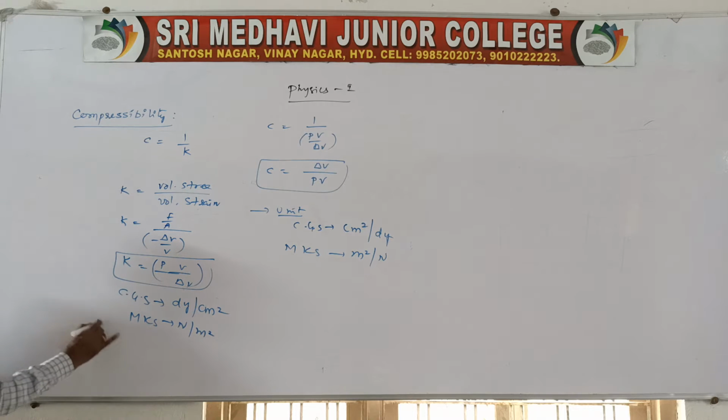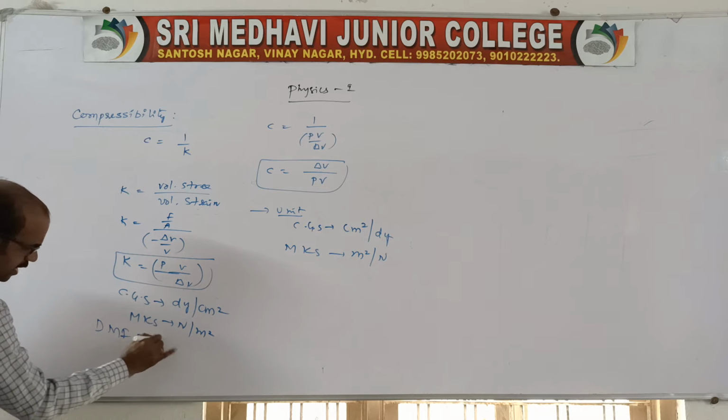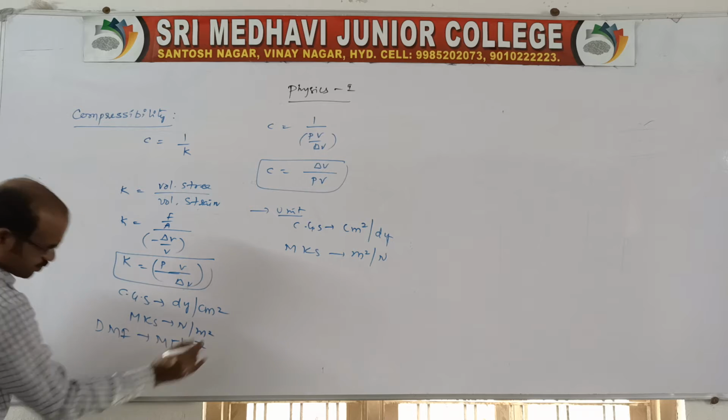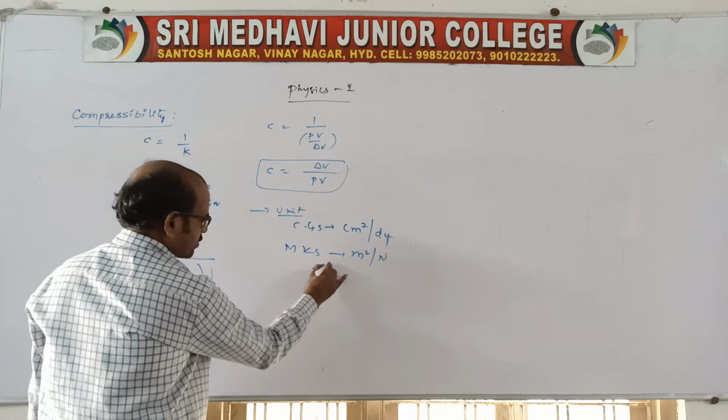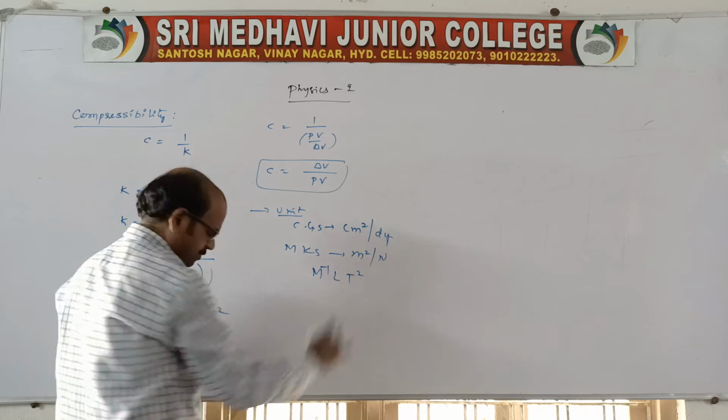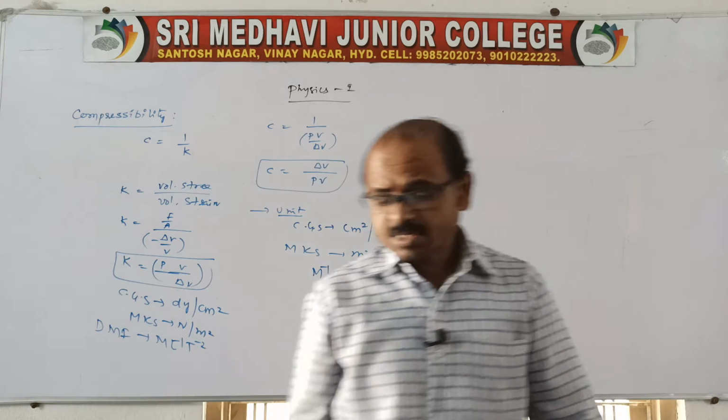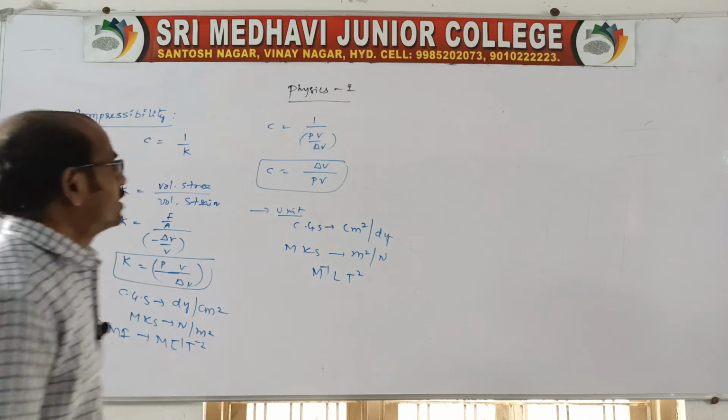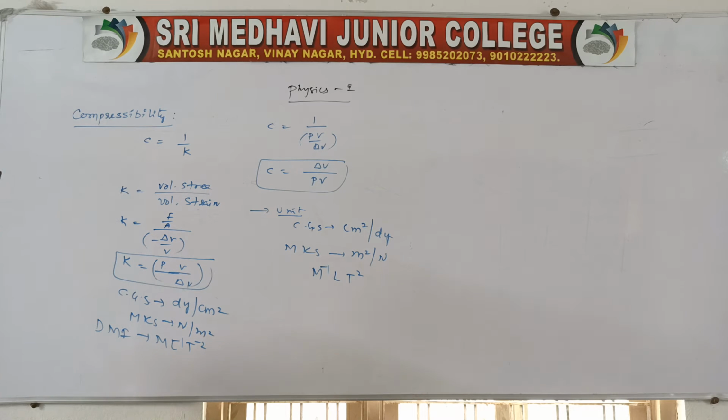As well as the dimensional formula: for bulk modulus we know it is M L inverse T power minus 2, and now you write it as M power minus 1 L T square. So this is what is related to compressibility, the reciprocal of bulk modulus, right?